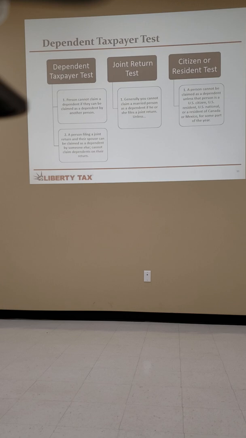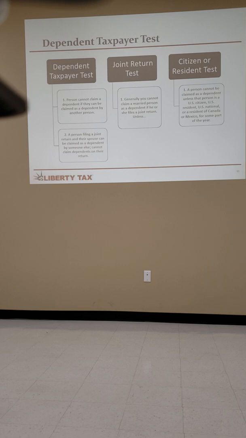Dependent taxpayer test: a person cannot claim a dependent if they can be claimed as a dependent by another person. That just means it has to be your dependent. Okay? A person filing a joint return with their spouse can be claimed as a dependent by someone else, and cannot claim dependents on their return. This just means if you're married, sometimes someone can claim you. So if you think about a situation like someone who's younger and got married at an early age, say they both had to move back in with mom and dad. Okay? That's who we're talking about.